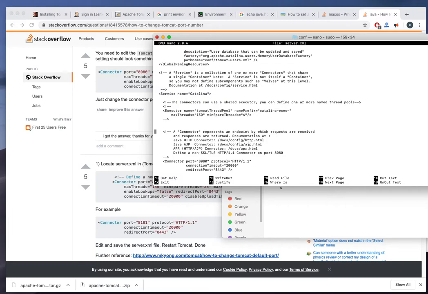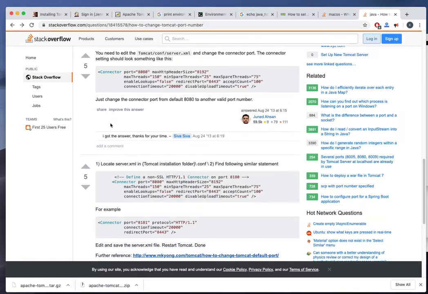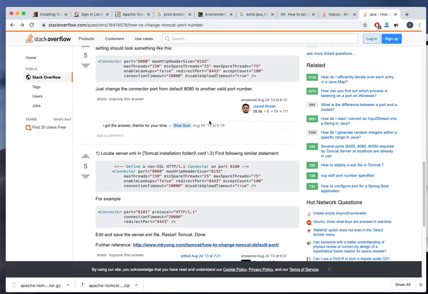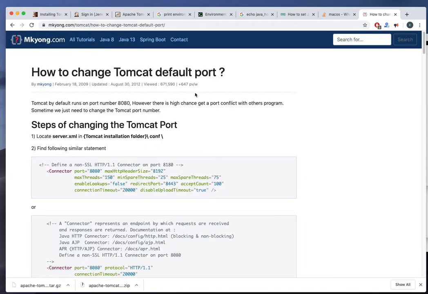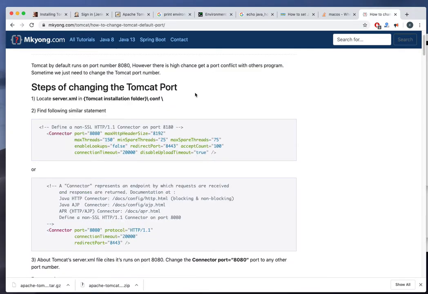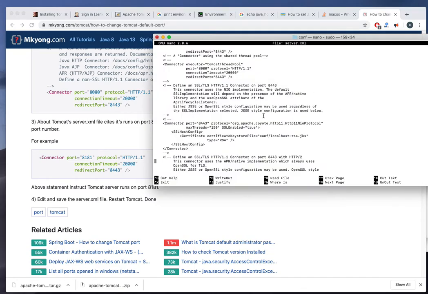Wherever I am seeing connector, the port is there 8080. Probably I need to change that also. So let's see what are the things I need to change. So find the following similar statement: connector port 8080, that I can change into some new port.